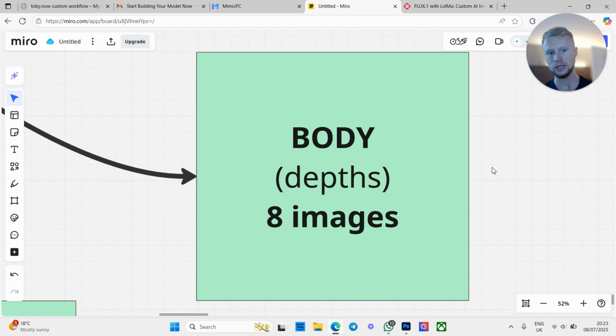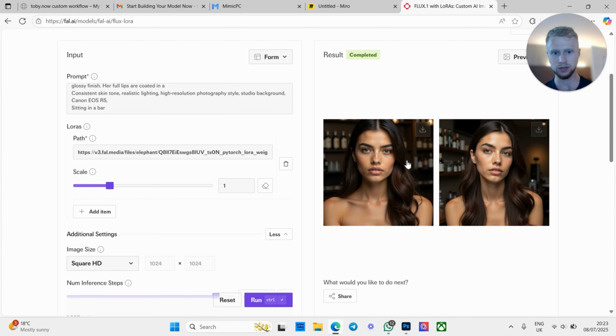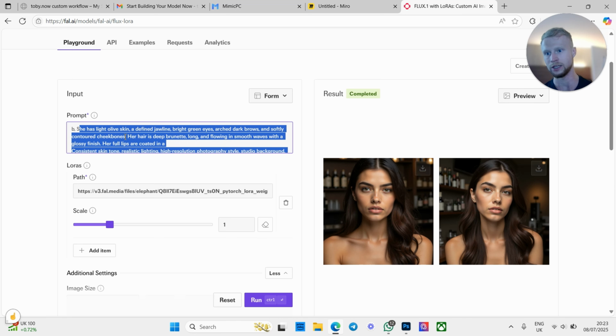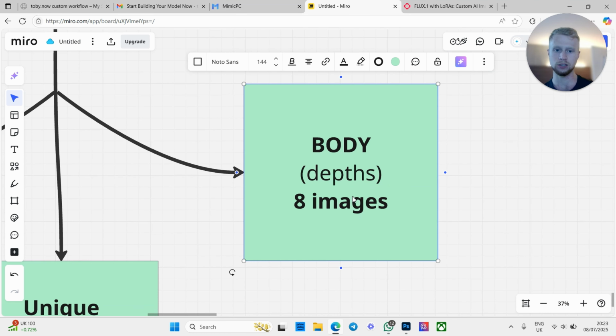And then body. Now the body is going to be the hardest one, mainly because this Allura we've just created is based on the face. So the AI doesn't know too much about what body it wants to make. So you need to make a good prompt based on the body that you want, and then you want to generate about 8 images. Now this is going to be a fluctuation of images that are close up and images that are far away.